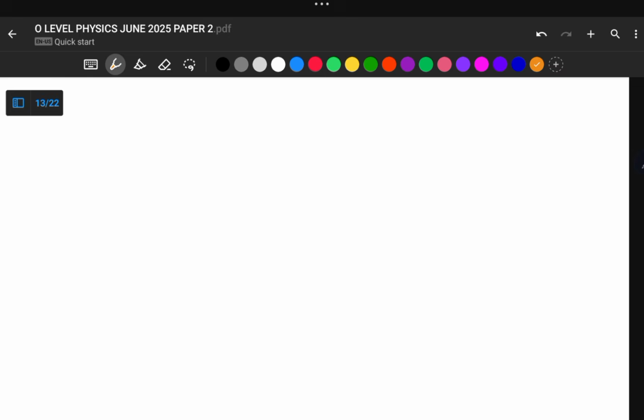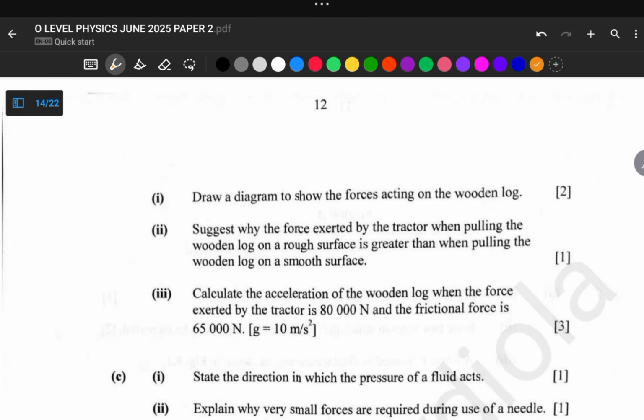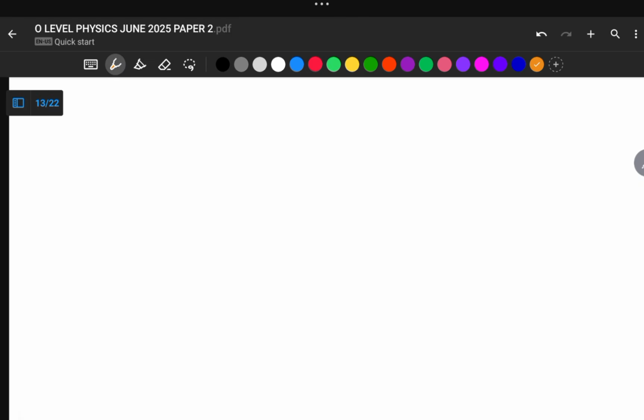Okay, and let us move on to the next part, which says suggest why the force exerted by the tractor when pulling the wooden block on a rough surface is greater than when pulling the wooden block on a smooth surface. So according to Newton's second law, the rate of change of momentum is directly proportional to force, and it takes place in the direction in which force acts.